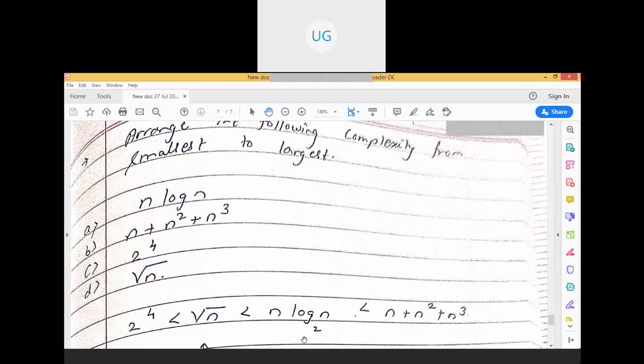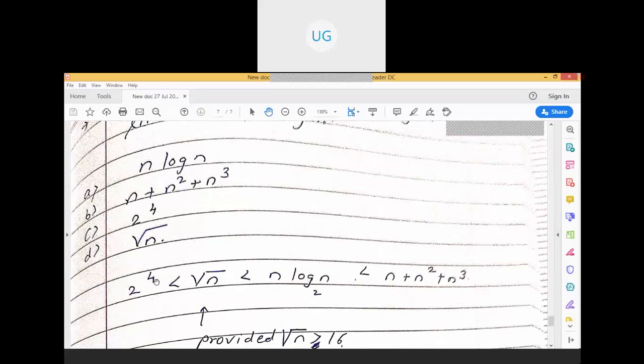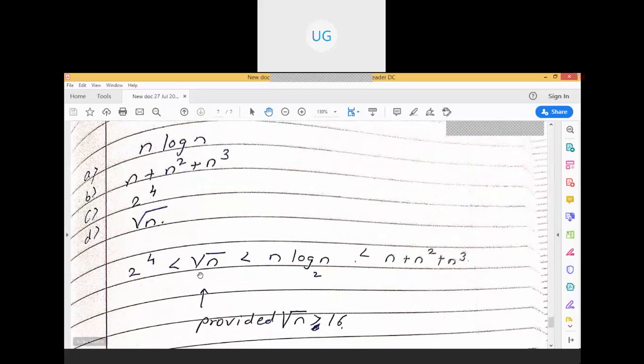Let's say here they have given only one constant, 2 raised to 4. 2 raised to 4 is 16, and root n has to be greater than 16, then only it will exceed. Otherwise, it will be okay.